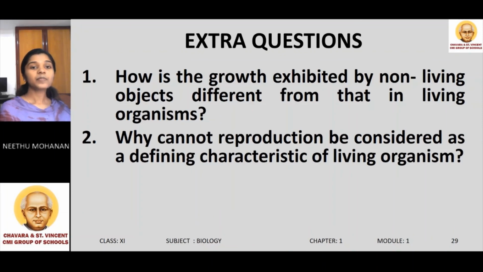Second question, why cannot reproduction be considered as a defining characteristic of living organisms? So we cannot consider reproduction as a defining feature of living organisms. This is because there are some living organisms which do not have the ability to reproduce. For example, mule, worker honeybees and infertile human couples. Even though non-living objects do not exhibit reproduction, we cannot consider reproduction as a defining feature of living organisms. This is because there are some living organisms who cannot reproduce.